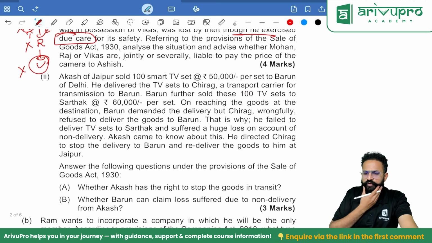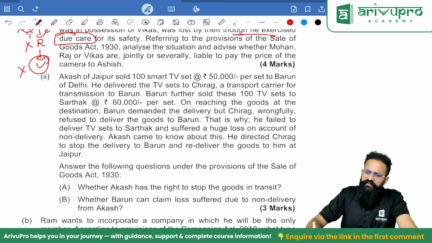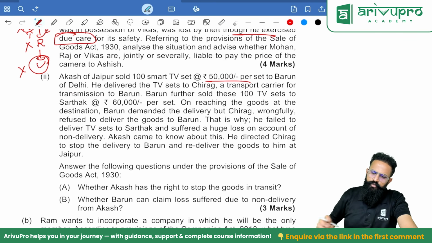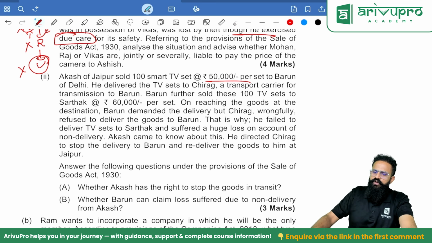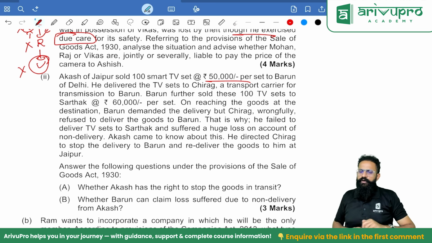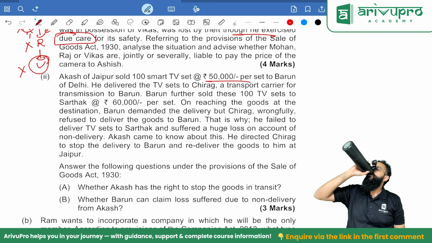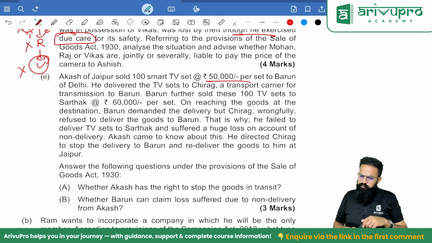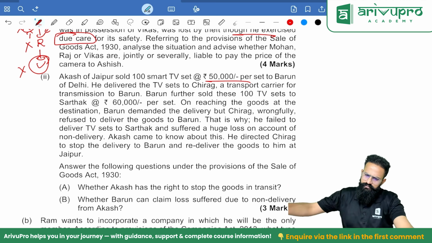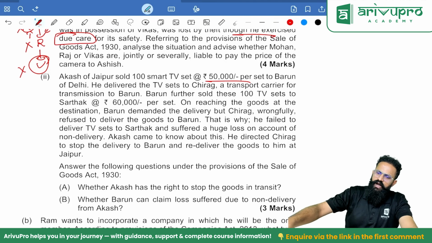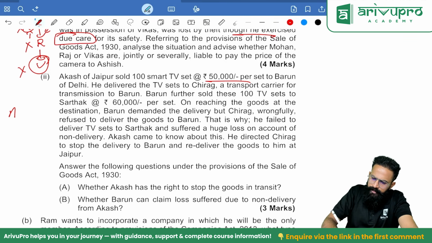Akash of Jaipur sold 100 smart TVs at 50,000 per set to Barun. He delivered the TV sets to Chirag, a transport carrier, for transmission to Barun. Barun further sold these 100 TV sets to Sarthak. Akash sold to Barun.